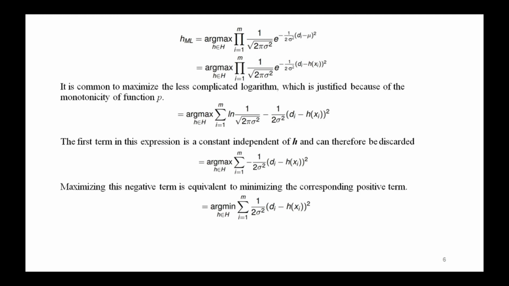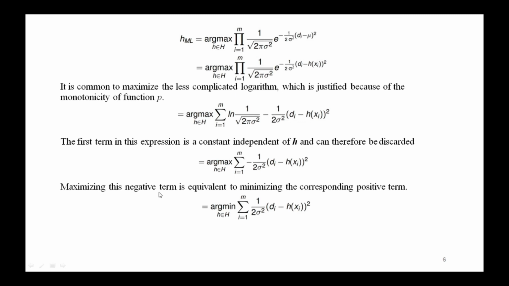So this in turn yields HML equal to argmax summation minus 1 divided by 2 sigma square into (di minus h of xi) whole square, i equals 1 to m, small h belongs to capital H. The first term we are discarding because it is a constant which is independent of h. That is the expression after simplification.